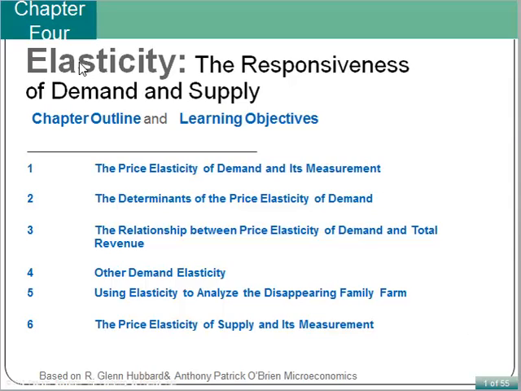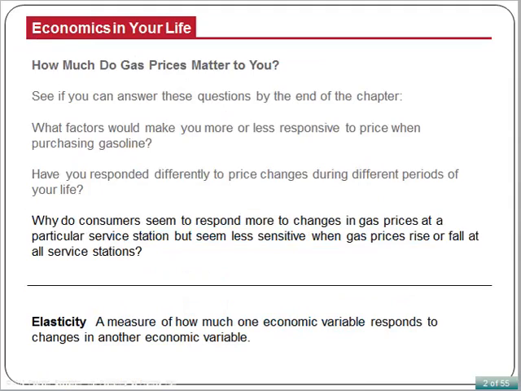How much will quantity demanded change as a result of a price increase or decrease? Economists use the concept of elasticity to measure how one economic variable, such as quantity demanded, responds to the change in another economic variable, such as the price. How much do gas prices matter to you? See if you can answer those questions by the end of the chapter. Elasticity is a measure of how much one economic variable responds to change in another economic variable.